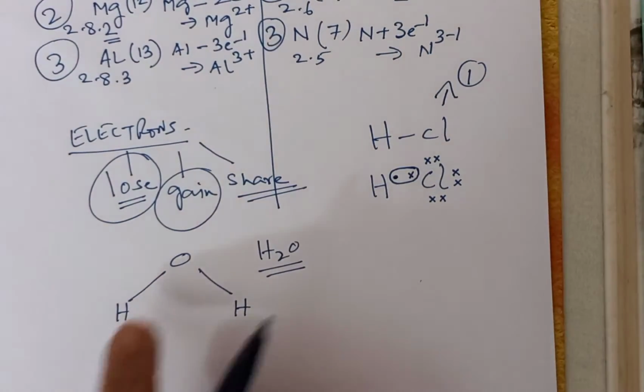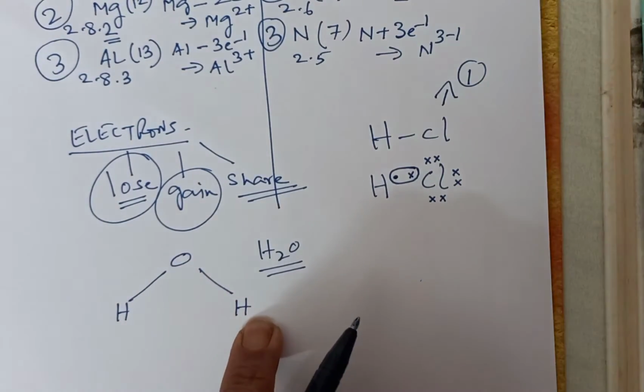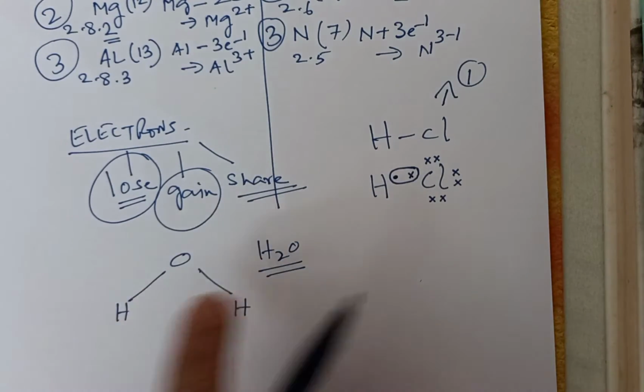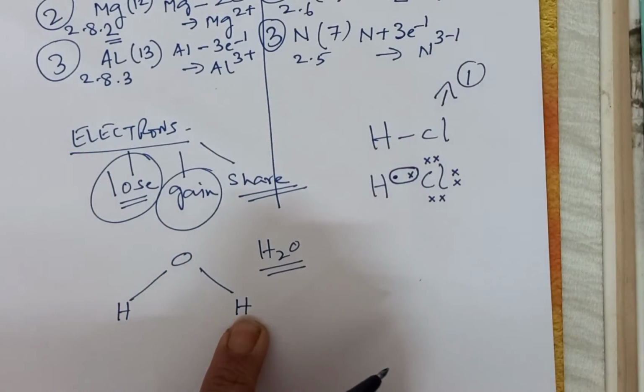Now what happens? One atom of oxygen combines with 2 hydrogen atoms. So the valency of oxygen is 2.